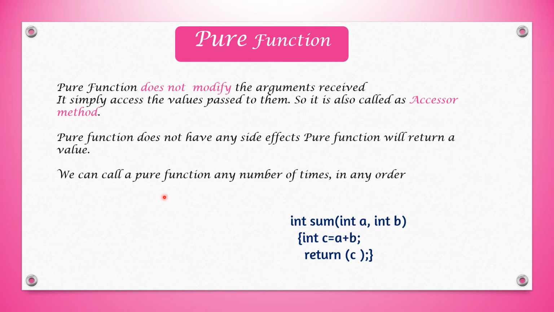Here I have written the definition once again: pure function does not modify the argument, it will just access the value or the variables. So it is also known as accessor methods. Pure function or accessor method means, here one example, function name is sum, accepting a and b, that means two values it is accepting. This function will not change the value of a or b, it will just access or use the variables. int c is equal to a plus b, it is using the variables and returning the value c. c is int, so here int will come. So pure function accesses the variables but will not change the original variable.